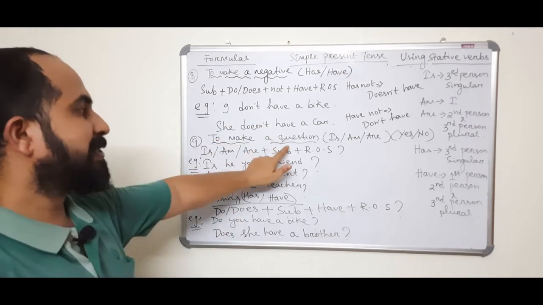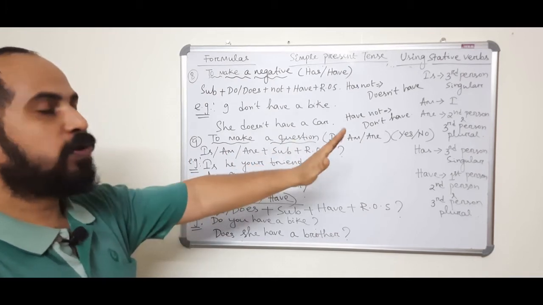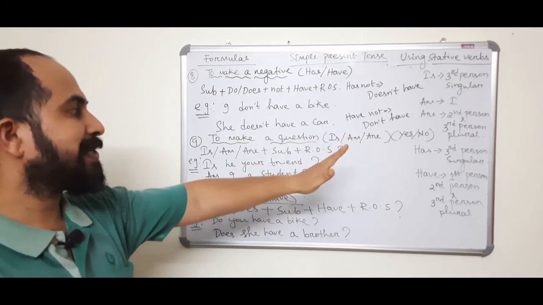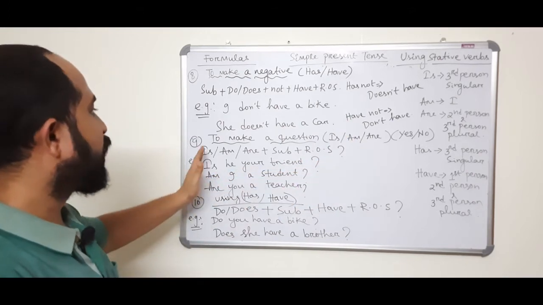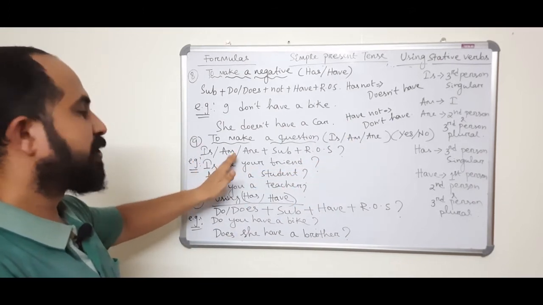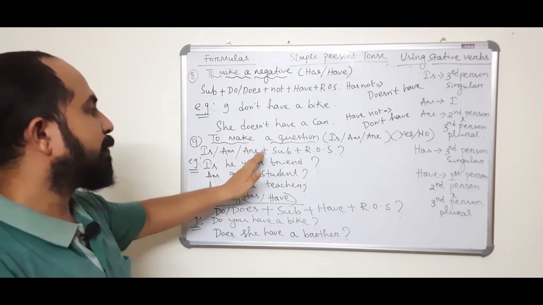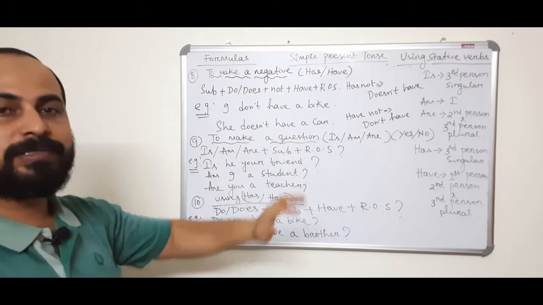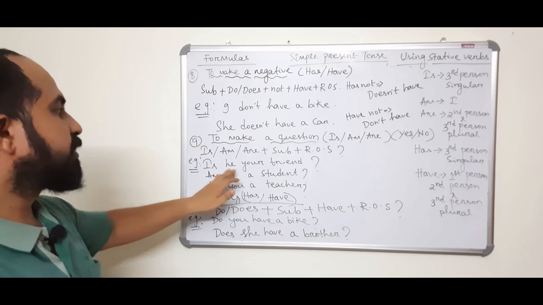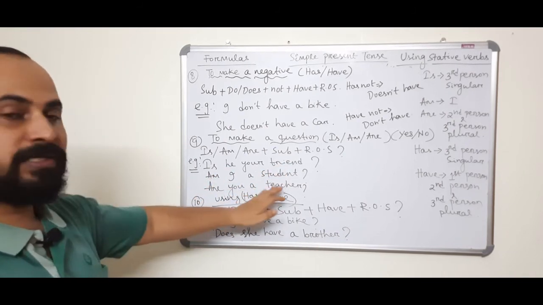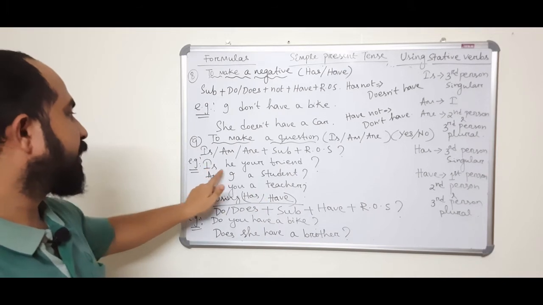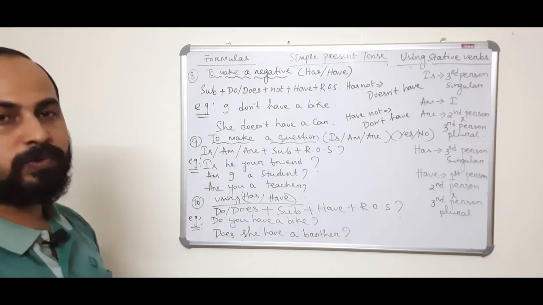To make a yes or no question, we'll see first the yes or no question using is, am or are. Take the verb before the subject. So it's a question: is, am, are plus subject plus rest of the sentence. Is he a friend? Am I a student? Are you a teacher? So is he, am I, and are you.